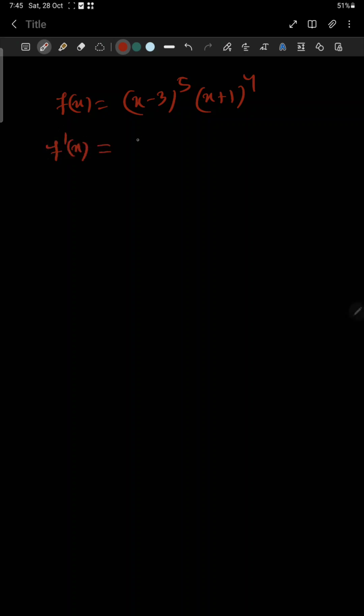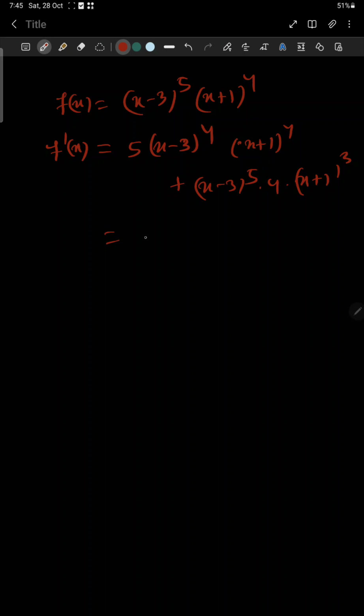f dash x equal to, if we apply the product formula, 5 into x minus 3 whole to the power 4 times x plus 1 whole to the power 4 plus x minus 3 whole to the power 5 into 4 times x plus 1 whole cube.